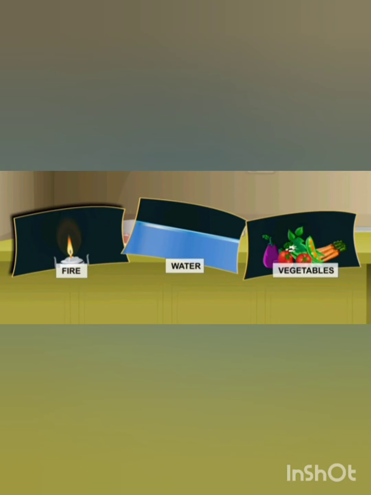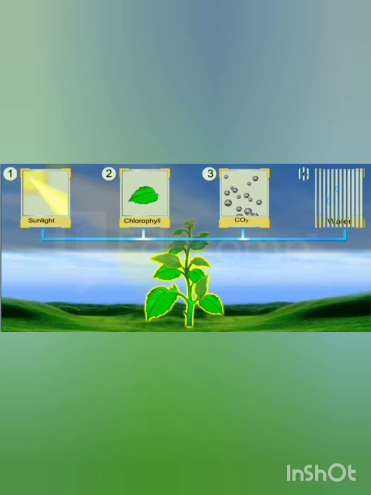The process of photosynthesis taking place in plants is similar to when we make our food. When humans cook food, some essentials are required, that is fire, water and vegetables. Similarly, to prepare food, plants also need some essential factors. It includes sunlight, chlorophyll, carbon dioxide and water.